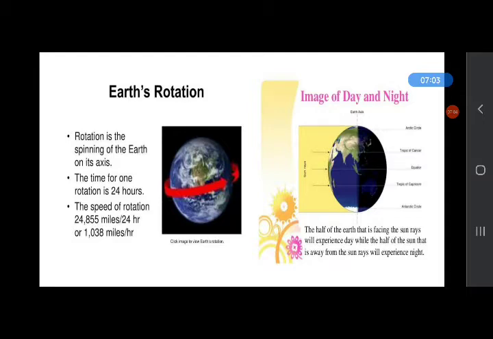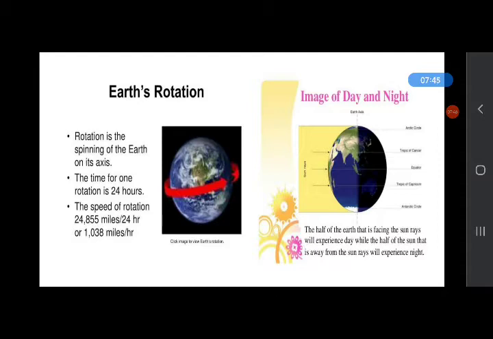You can see in the picture given in your content book. So as the Earth moves around the Sun, the tilt of the axis is fixed and does not change. This is called rotation. So when Earth moves or spins like a top, this movement of the Earth is called rotation. And during rotation, the tilt of the axis is fixed and does not change. Revise it again. When the Earth spins like a top, this movement is called rotation.